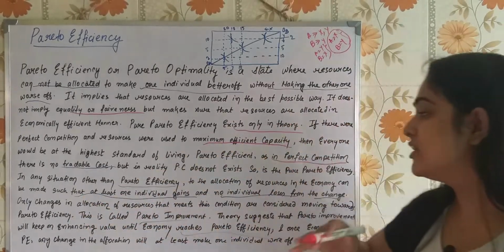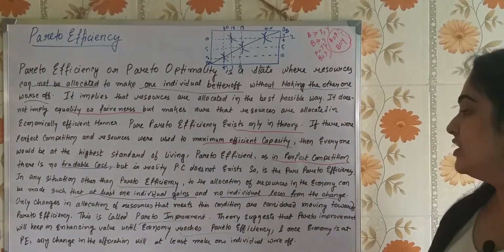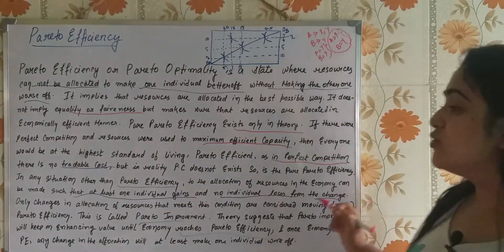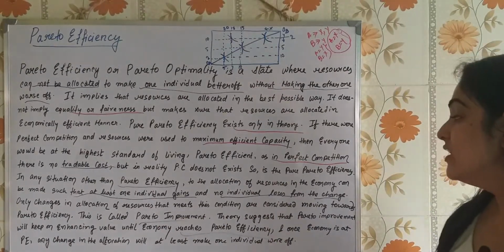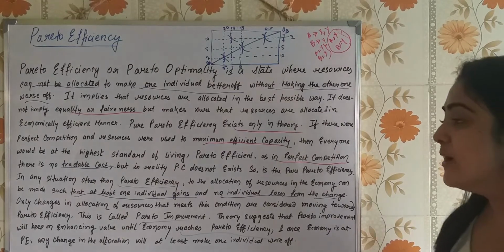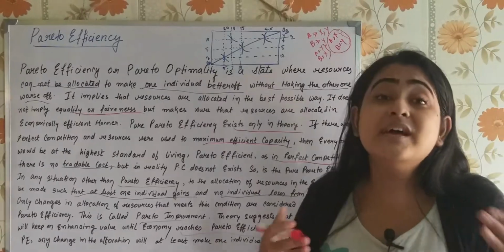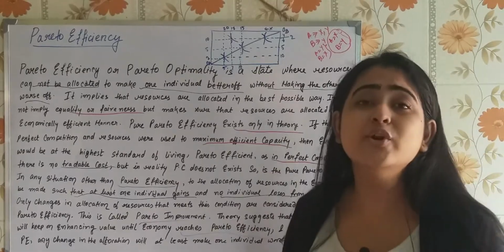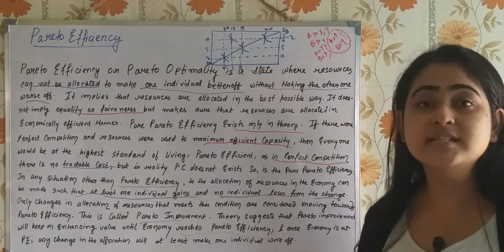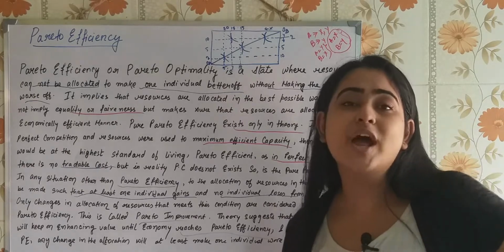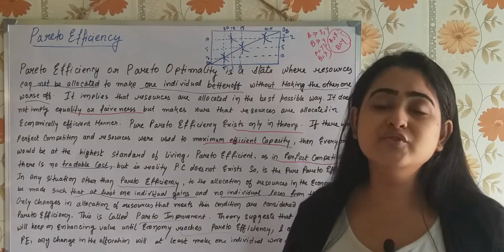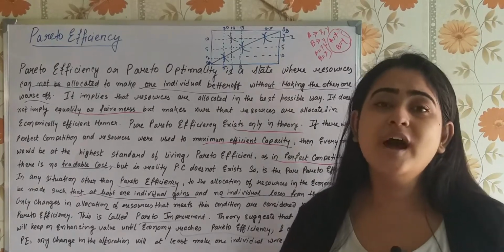Only changes in allocation of resources that meet this condition are considered to be moving towards Pareto efficiency, and that is called Pareto improvement. Theory suggests that Pareto improvement will keep enhancing the value until the economy reaches Pareto efficiency, and once it has reached Pareto efficiency, any other allocation will make one individual worse off to make the other one better off.